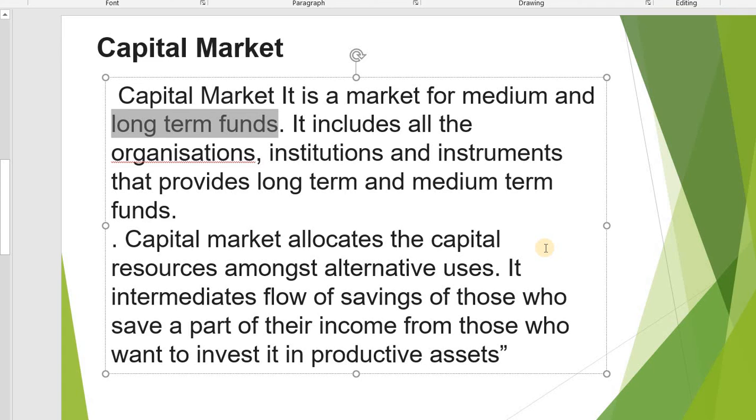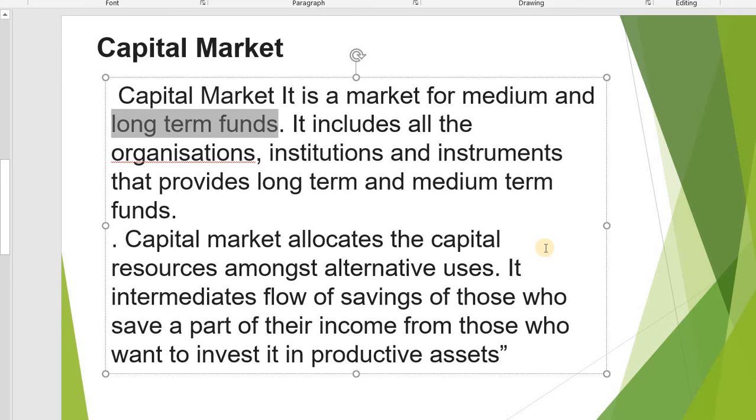We know a lot of organizations, institutions and instruments are there, all these things come under the capital market. In capital market, it allocates capital resources among alternative users, means this capital market allocates funds to alternative users.